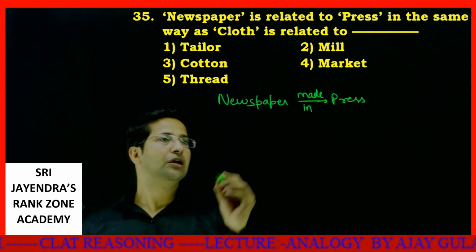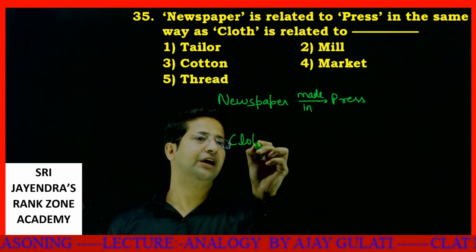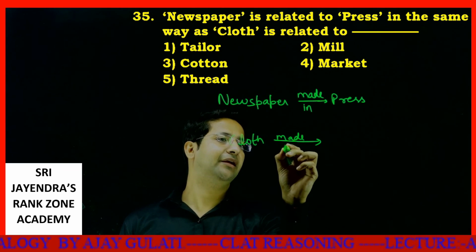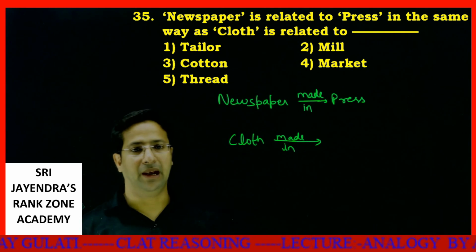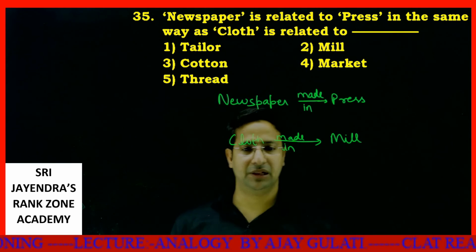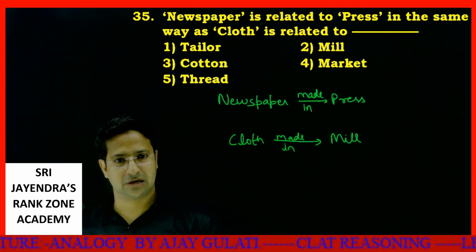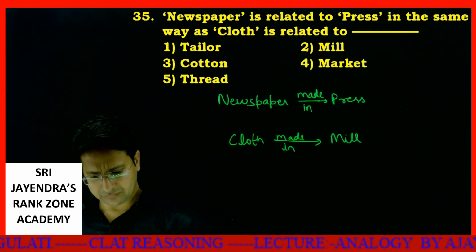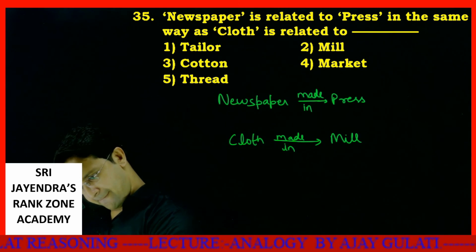So that way, where is a cloth produced? Where is the cloth made? A cloth is made in a mill. That will be your answer. Got it, my dear students? Let's move to the next one.